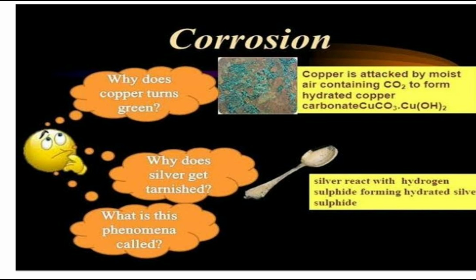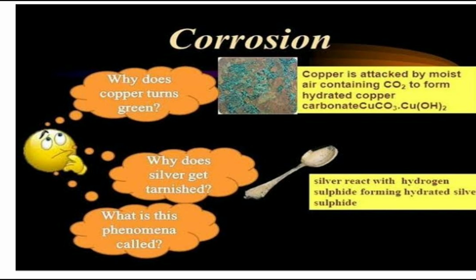Now, corrosion. Why does copper turn green? You know, sometimes the copper surface turns green. Why does silver get tarnished? What is the phenomenon called? Now, if we talk about copper, copper is attacked by moist air containing carbon dioxide to form hydrated copper carbonate having formula CuCO3.Cu(OH)2. This is actually corrosion which is formed on top of the surface of copper.